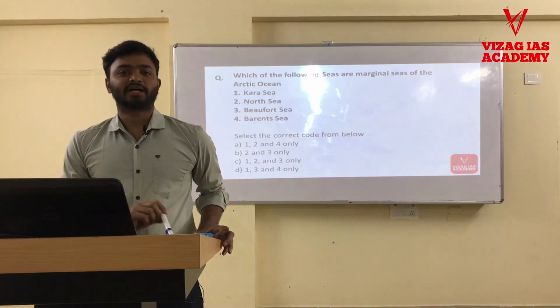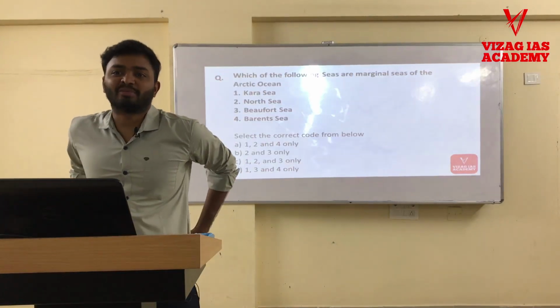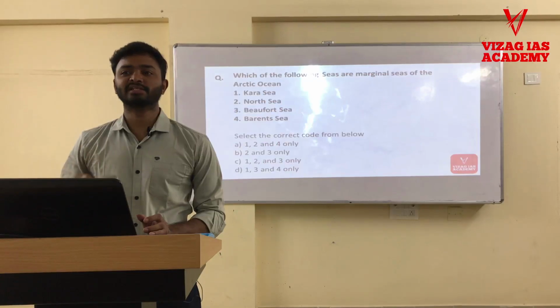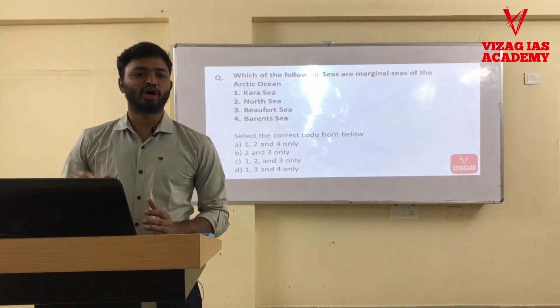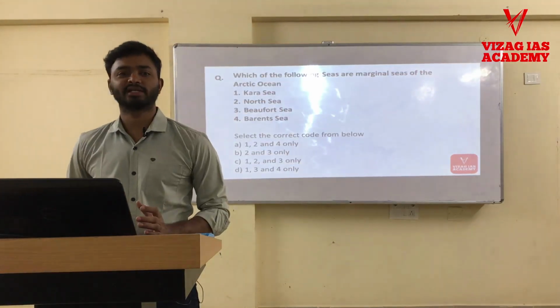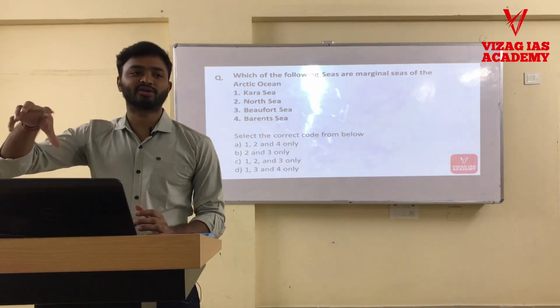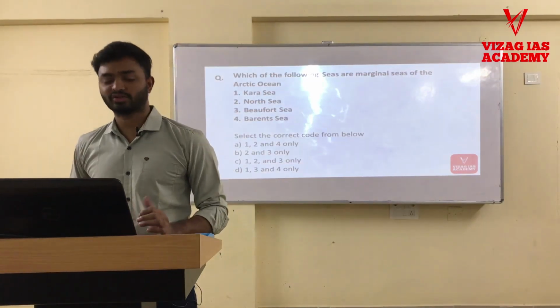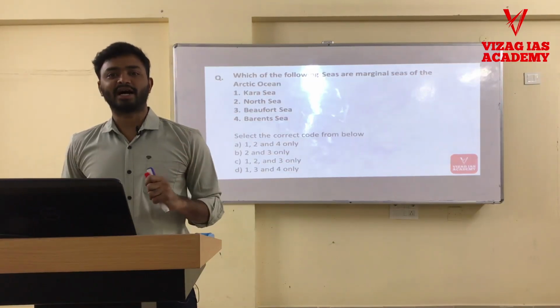Next, again an Arctic related question. For every ocean we have some marginal seas. For example, for the Indian Ocean, what are the marginal seas? Bay of Bengal, Arabian Sea. On the north towards the east, we have Andaman Sea. Lakshadweep Sea. So these are some of the marginal seas. For every major ocean, along the coastlines, some marginal seas are present. So this question is related to marginal seas of the Arctic Ocean.